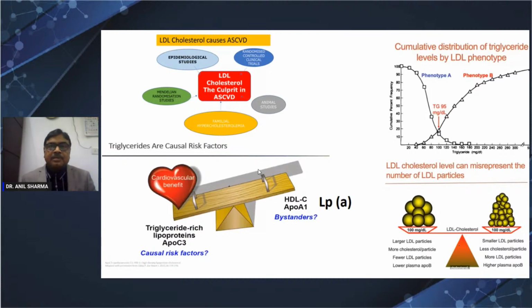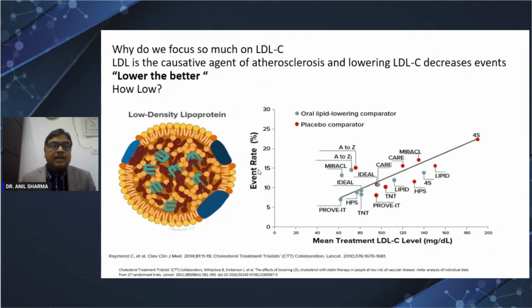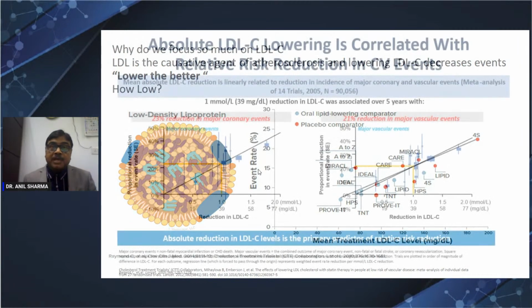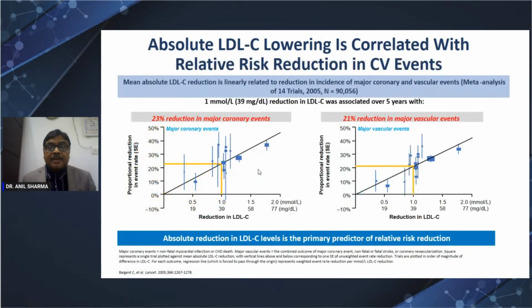So ultimately the most important thing is LDL. We have to reduce the LDL. LDL is the causative agent of atherosclerosis, and lowering LDL decreases events. So lower is better. How low? And should we reduce it in everybody? It depends upon how much cholesterol we reduce. If we reduce LDL cholesterol by 1 millimole, that is 39 milligram per deciliter,